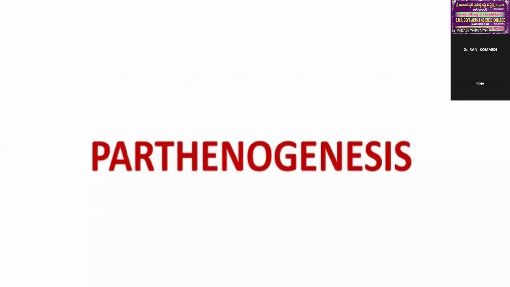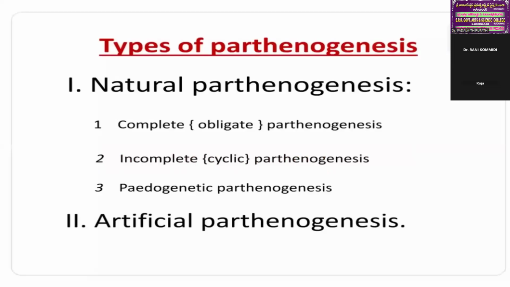Another definition is the formation of an embryo from an unfertilized egg. That is parthenogenesis.